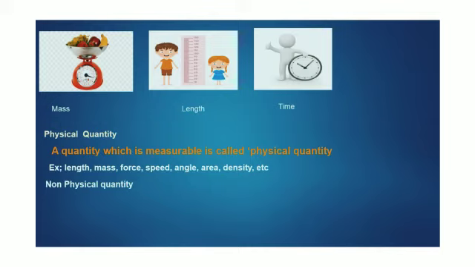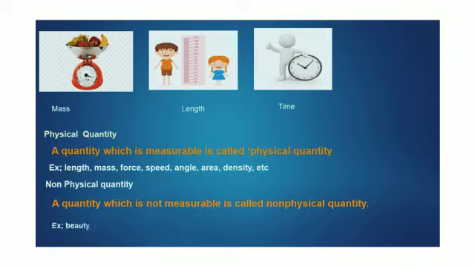Then we have another type of quantities called non-physical quantities. What do you mean by non-physical quantity? As the name itself tells, they are not measurable. The quantity which is not measurable is called a non-physical quantity. For example, beauty, smell, happiness, love, hate, etc. You can tell the flower is so beautiful, but you cannot express that in a number.